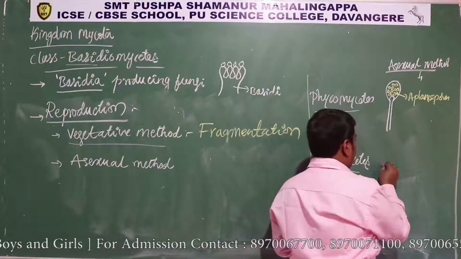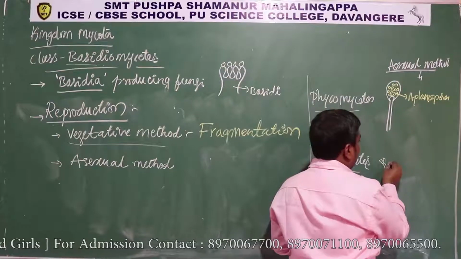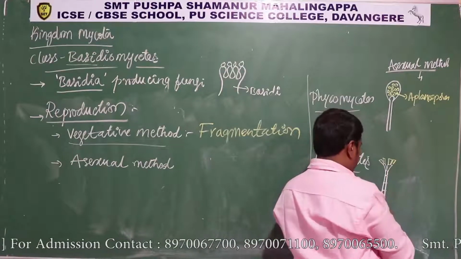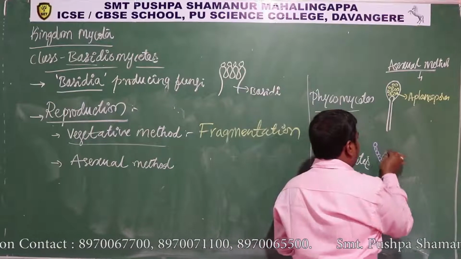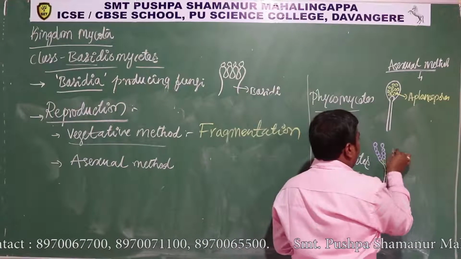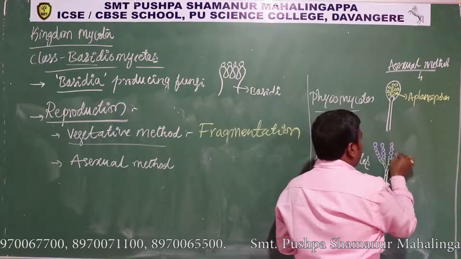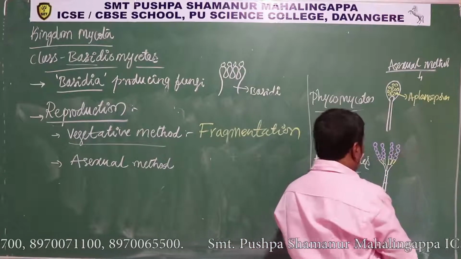These branches show further branches, and on these branches spores are produced. These exogenously produced spores are called conidia.